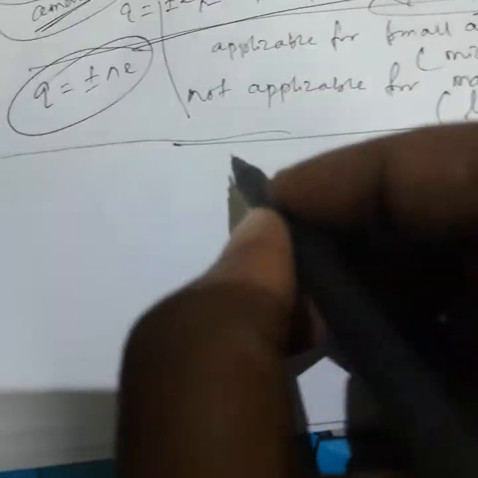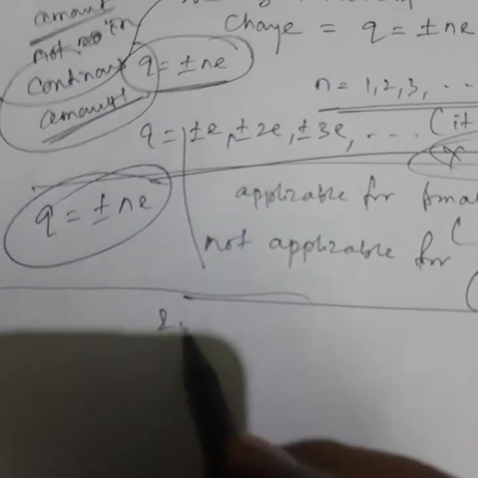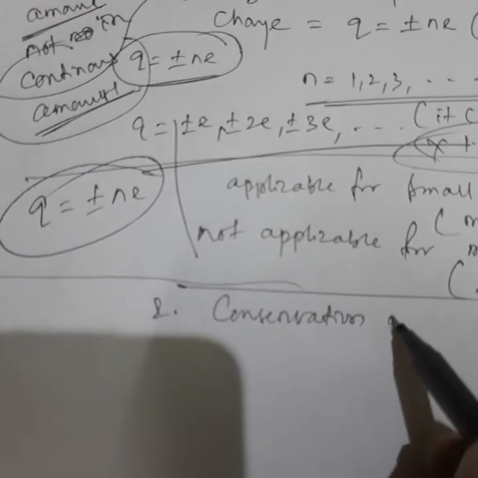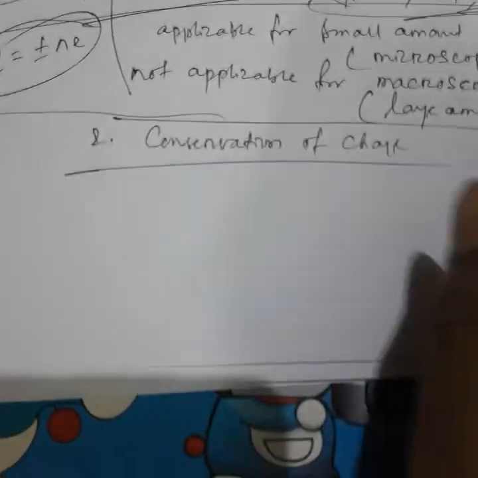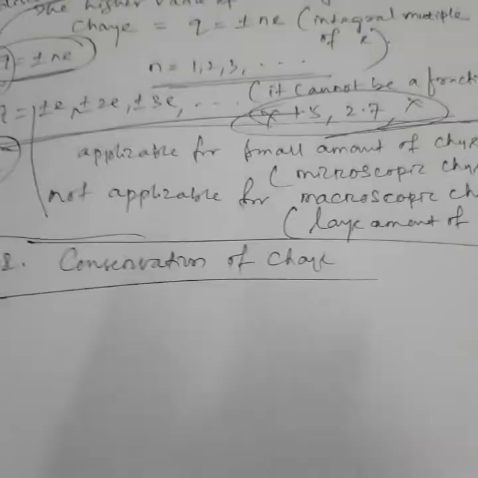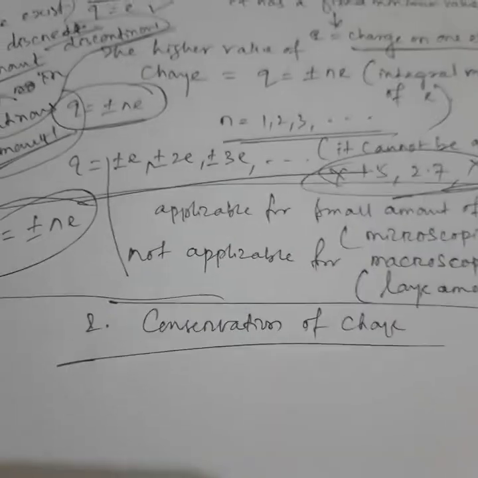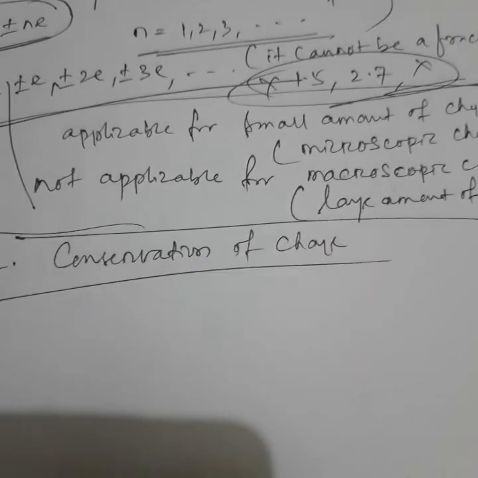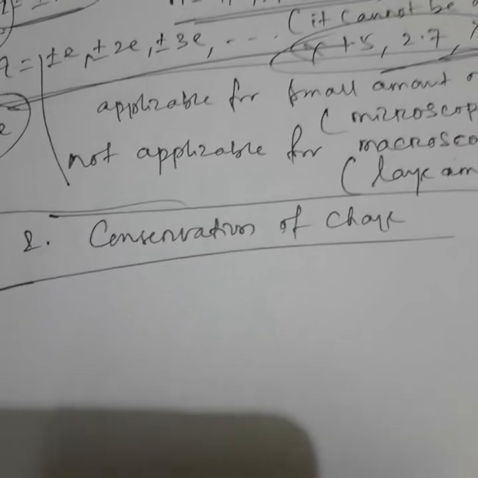Now I'll go to number 2, conservation of charge. In conservation of energy, energy can neither be created nor destroyed. It can be transferred from one form to another.